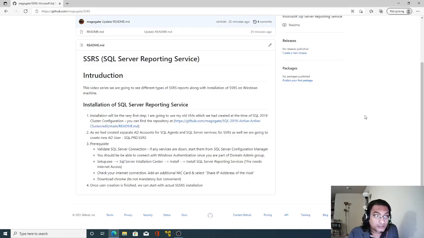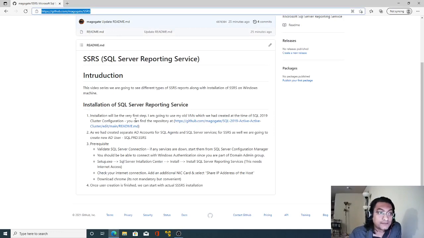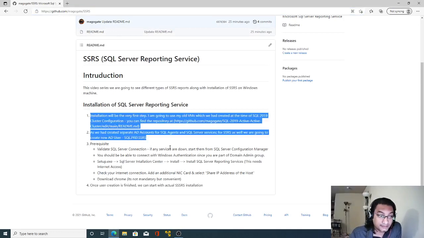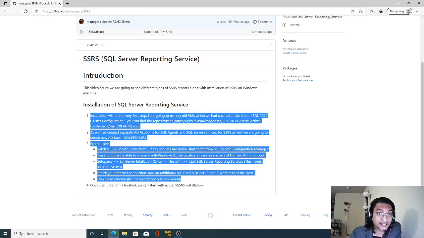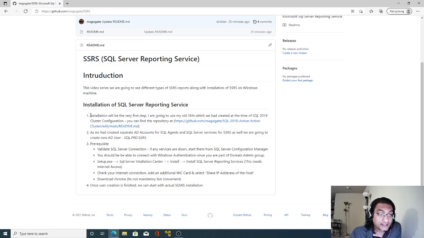All right, so in this documentation, which you can find on GitHub, this is the URL. I have mentioned different prerequisite steps for the SSRS installation. And the very first step is related to my VM. So I'm going to use the same VM, or basically the SQL Server, which I used for the SQL Server 2019 active cluster installation. After that, we are going to create a new AD account.